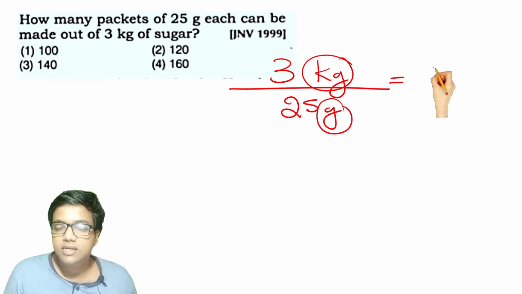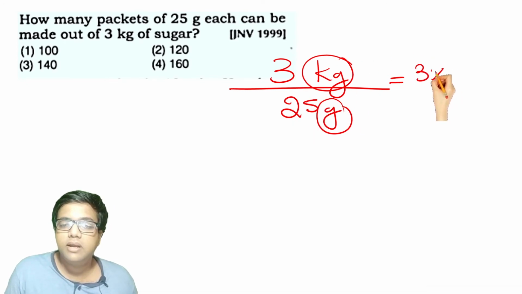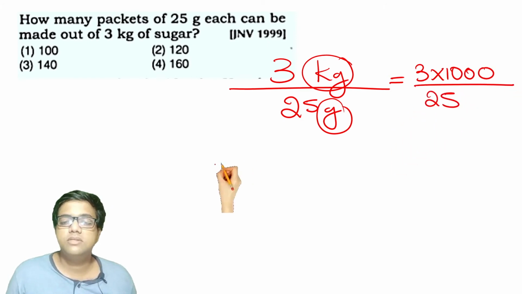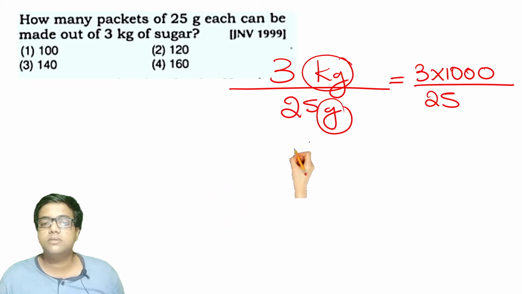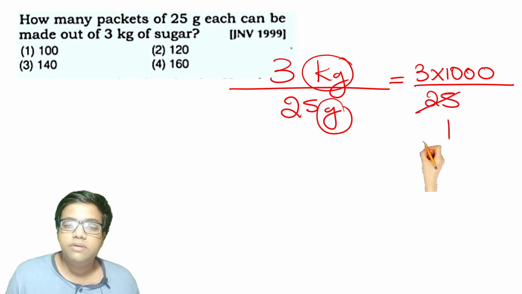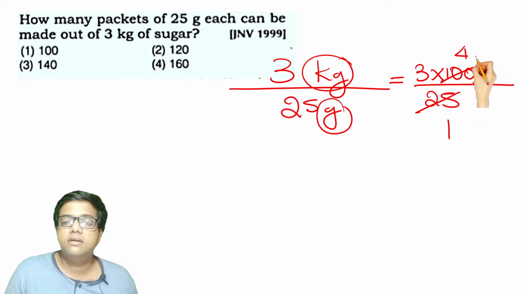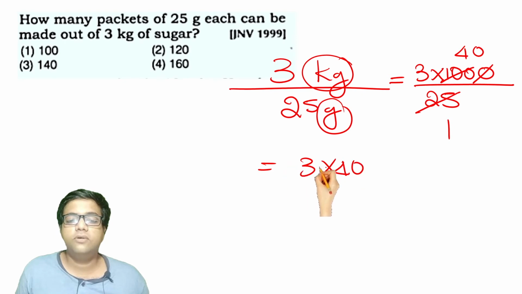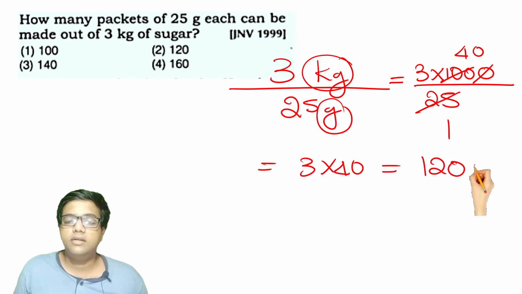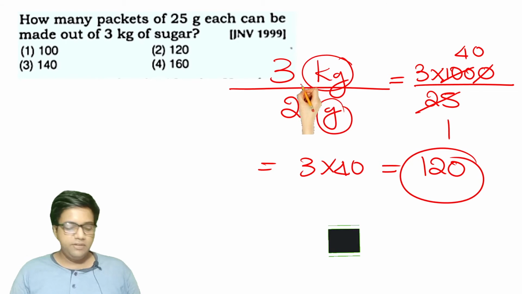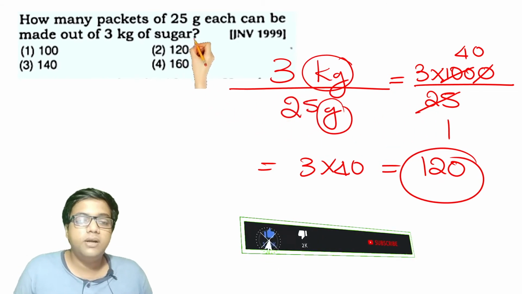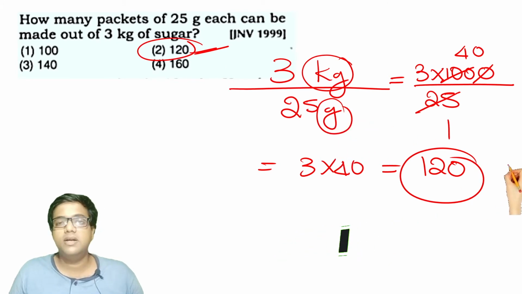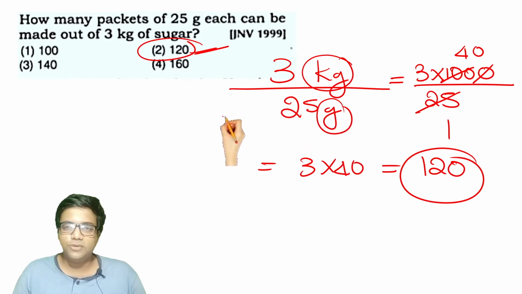3 kg can be converted into grams by multiplying with 1,000. So it becomes 3,000 grams by 25 grams. Okay, so let's divide by 25. 25 ones are 25. 25 4s are 100. 25 zeros are 0. So you get 3 into 40, which is 120. So 25 gram packets can be made into 120 packets. Option 2 is the right answer for this question.